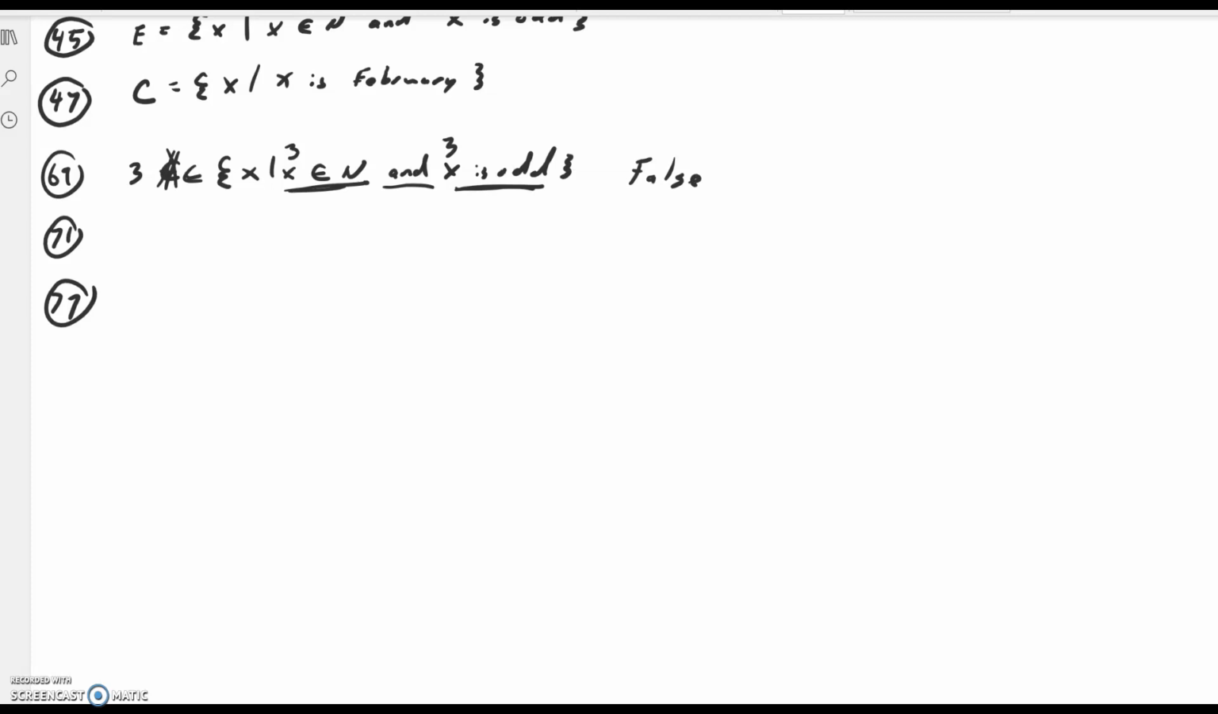Problem 71 lists all the odd natural numbers 1, 3, 5, 7, ... and then asks, is 9 one of them? And the answer is true. It really doesn't take much work at all.